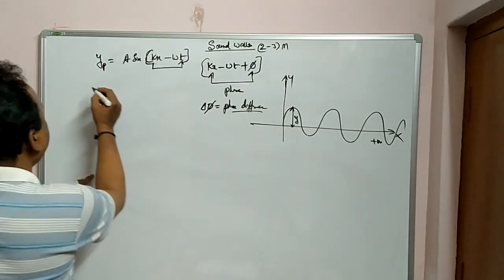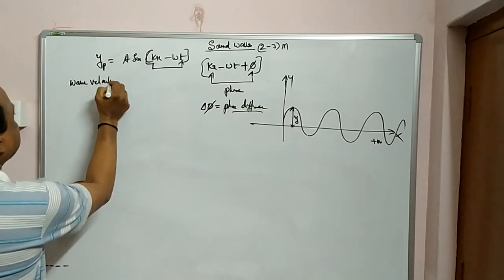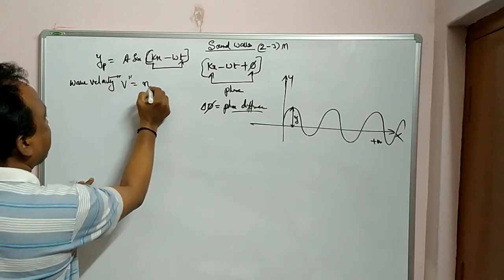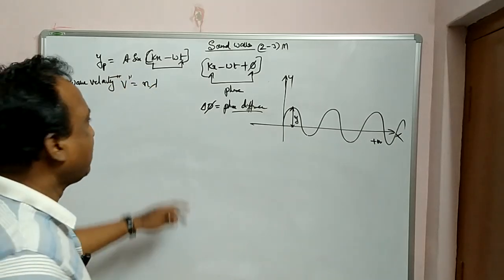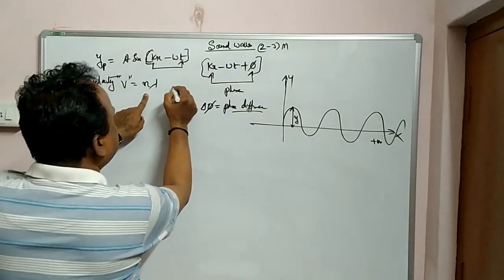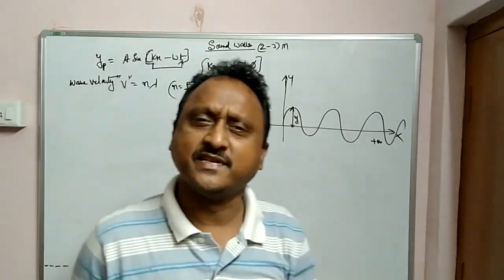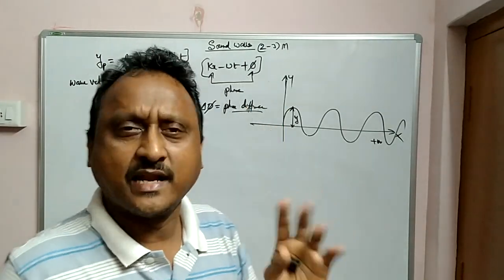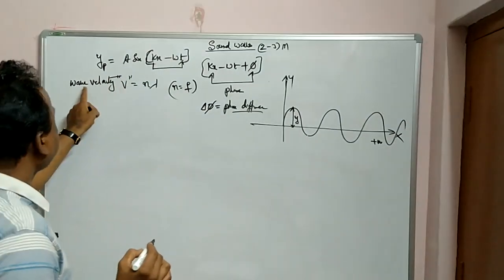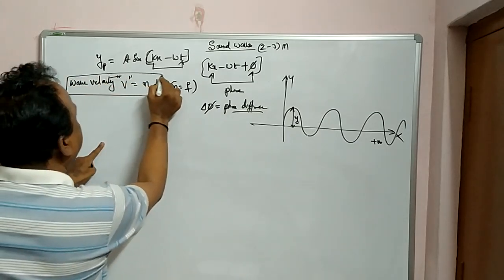Just now I told you wave velocity. What is wave velocity? We all know wave velocity is given by v equals n lambda. N is frequency, lambda is wavelength. Some authors in their books write n as f. This is also right. You can adopt frequency f or frequency n, but I will write n only, the standard form for frequency. So the standard equation for wave velocity is v equals n lambda.